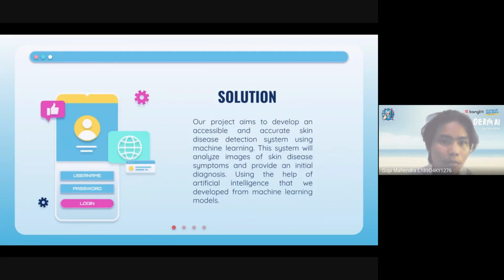Our project aims to develop an accessible and accurate skin disease detection system using machine learning. This system will analyze images of the skin disease symptoms and provide an initial diagnosis using the help of AI that we develop from machine learning models.